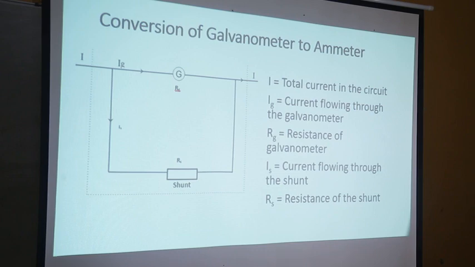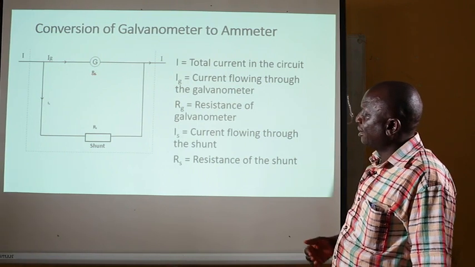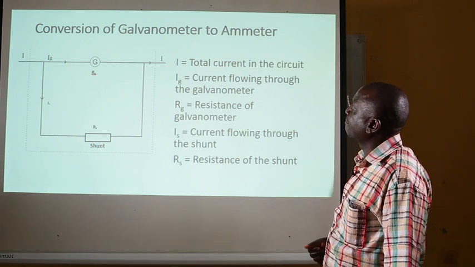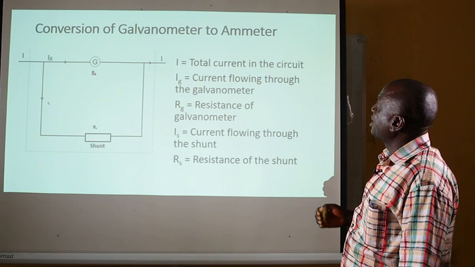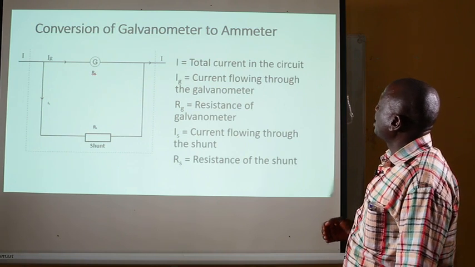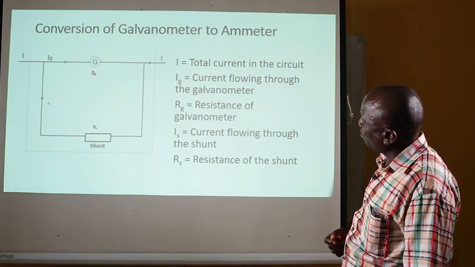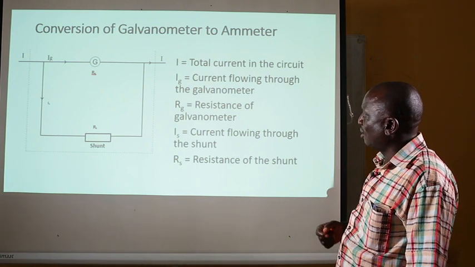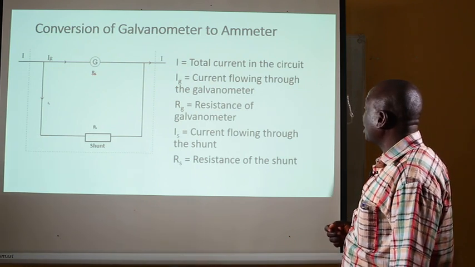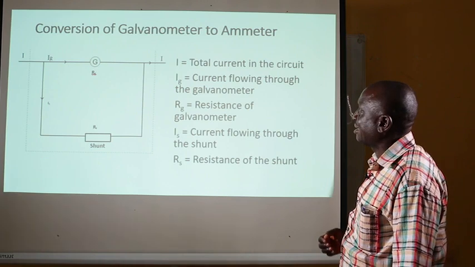So the conversion of galvanometer to ammeter. Here we have the circuit diagram showing the parallel connection between the shunt and the galvanometer. We have I, which is the total current in the circuit. I subscript G shows the current flowing through the galvanometer, and R subscript g is the resistance of the galvanometer, while I subscript S is the current flowing through the shunt, and then R subscript S is the resistance of the shunt.